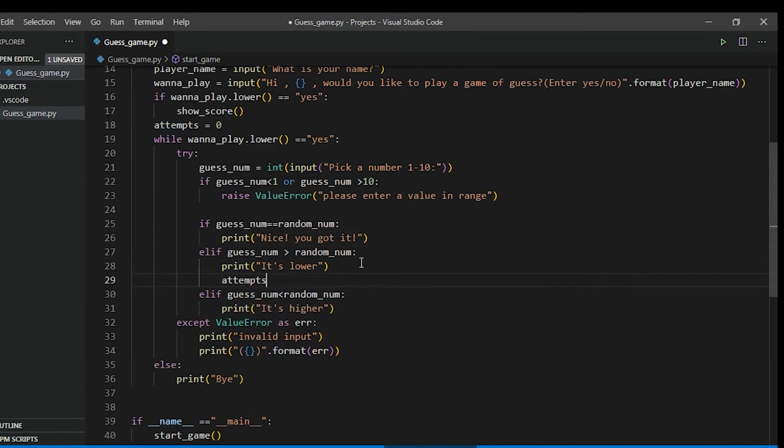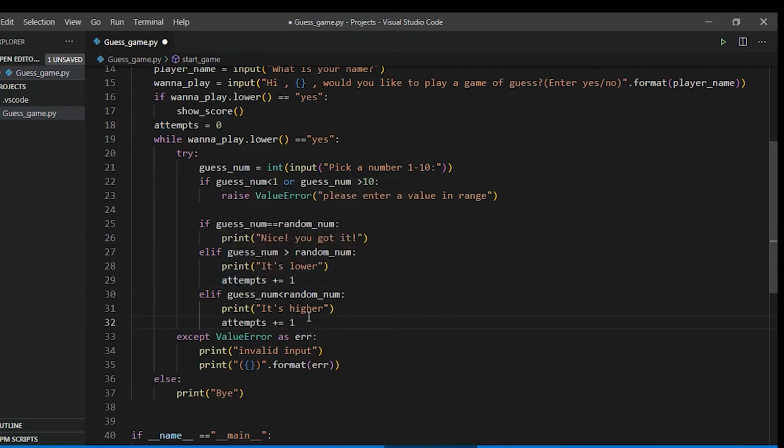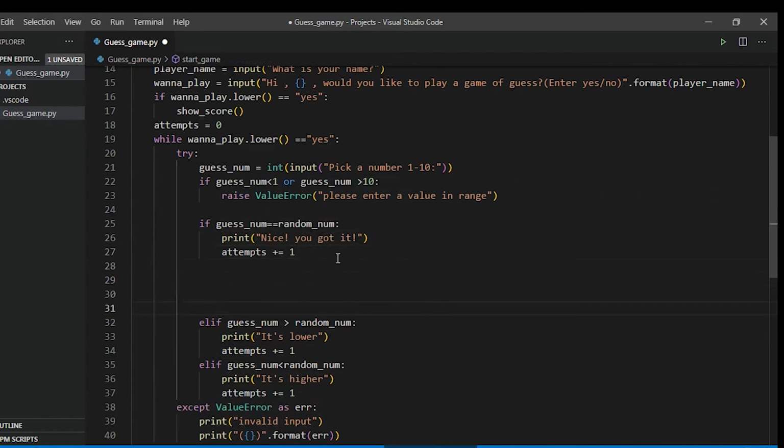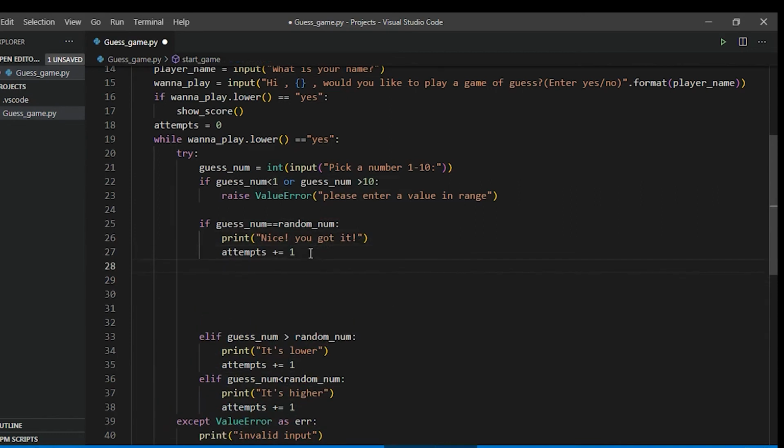Okay, so we can do this as well. This is short. Attempts will be incremented every time he gets it wrong. And even if he gets it right, if it's less or slow, that will be considered an attempt, so let's increment it there as well. Now we'll have to ask him, if he gets it right, do you want to play again or not?